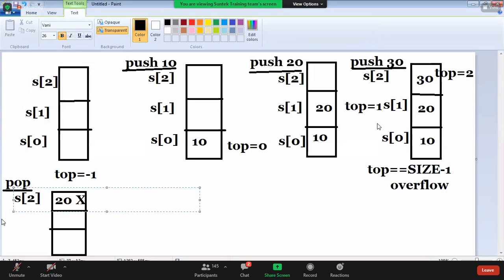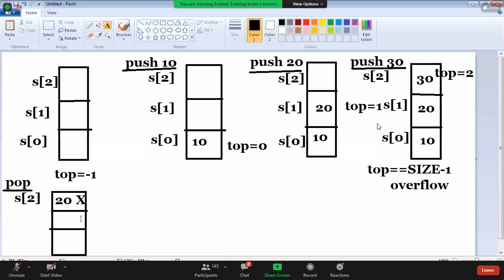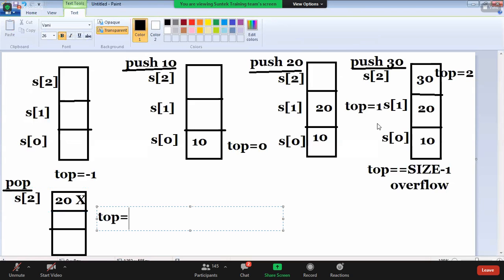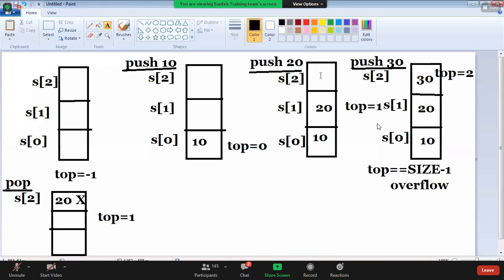What is S of top? This is S of 2. That is deleted. Now what is top value, guys? Top value decrement by 1. What is top now? Top is 1. Because earlier top is 2. Now we deleted 30, guys, not 20. Not this value. Right, 30, right?